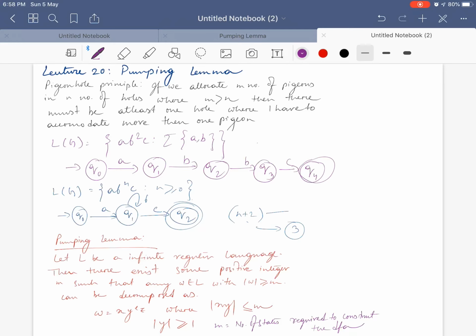So, again I am telling that if L is an infinite regular language, then L can be represented in the form x y to the power i z, where mod of x y less than or equal to m, where m is the number of states required to construct the DFA, and mod of y greater than or equal to 1. So, if I can represent a language in the form of x y to the power i z, then I can say that language is regular, otherwise not. Now, let us see some examples.